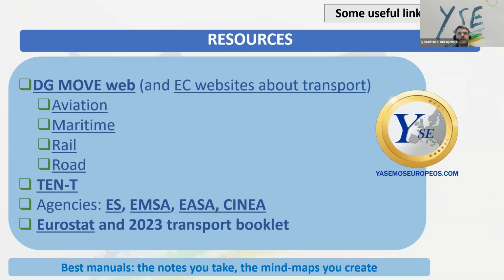Or what is the country in Europe which has more car accidents? That's in Eurostat. So maybe not the questions that really reflect how good you are in transport, but they're still useful and still valid questions for this exam. So it's better to have them in mind and to study them beforehand.